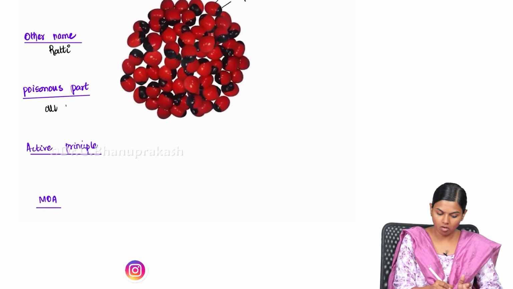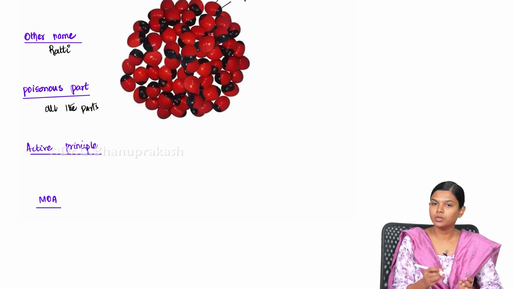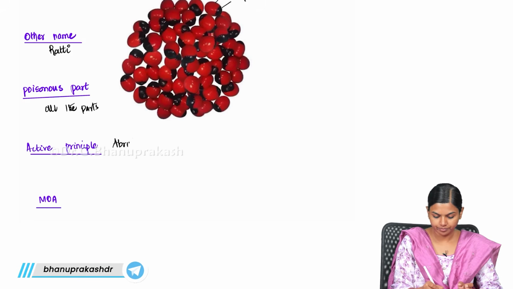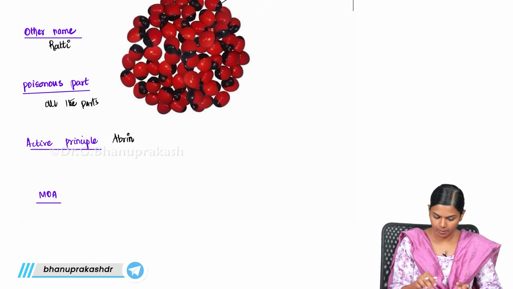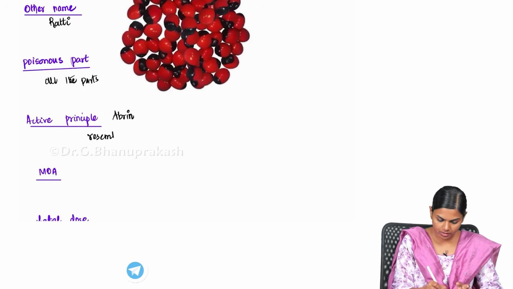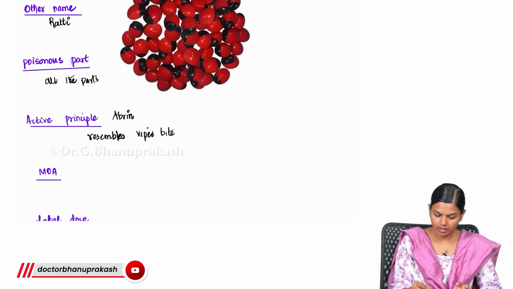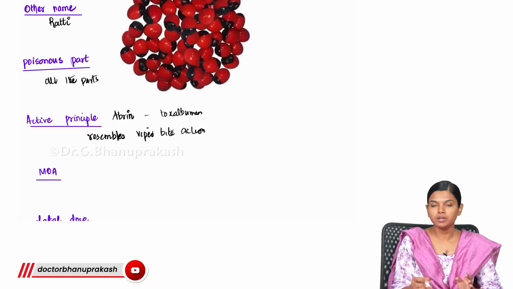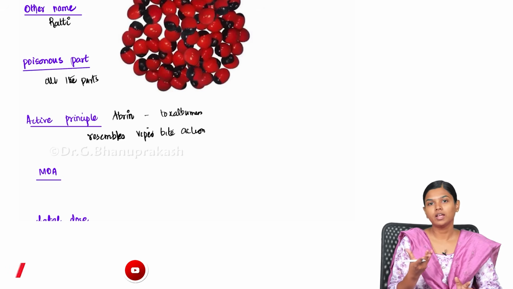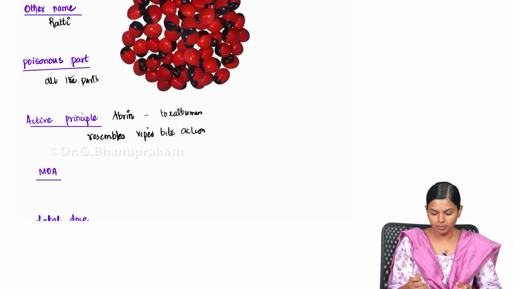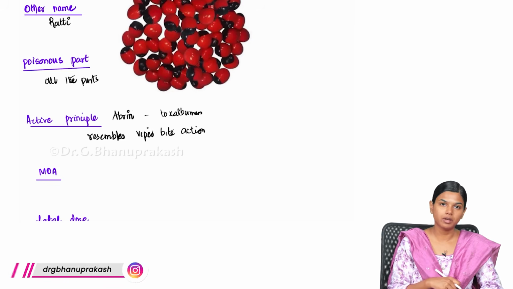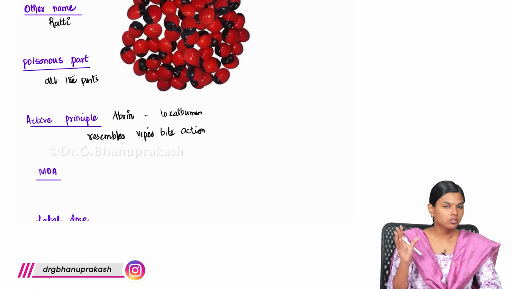Like all the parts are poisonous, and the active principle that you get from this is Abrin. So from Ricinus you got ricin, from Abrus you get Abrin, and this Abrin resembles viper bite action. So it is also a toxalbumin, and whatever the symptoms that you get from ingestion or introduction of Abrin into your system, you will be getting like viper bite. So whenever viper bites you, you will be getting certain hemotoxic symptoms, right? The same exact symptoms you will be getting with this Abrus poisoning also.